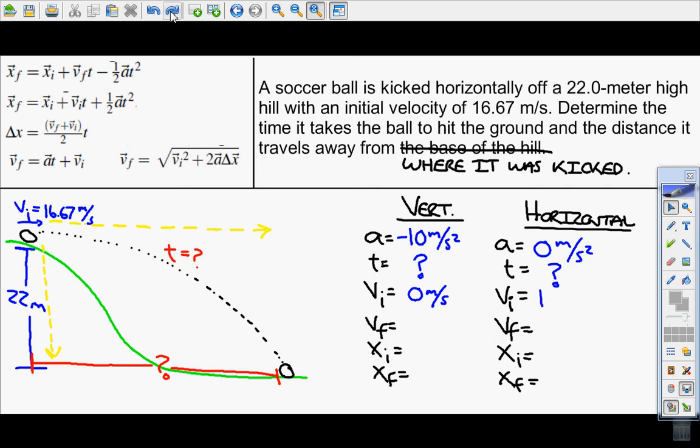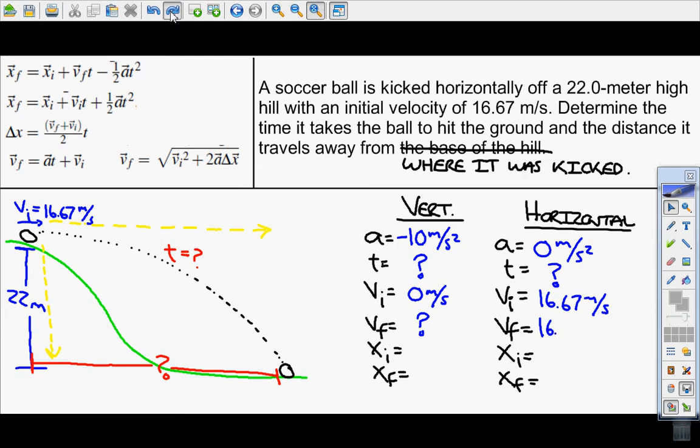The initial velocity horizontally is 16.67 meters per second. I kicked the ball off of the hill with that horizontal velocity. As far as the vertical final velocity, we don't have any clue about that. We don't know if we just drop the ball from that height, how fast it would hit the ground, basically. We don't know that.